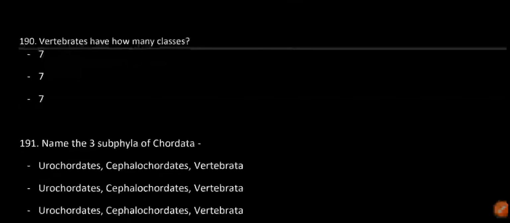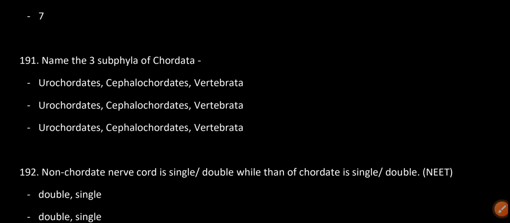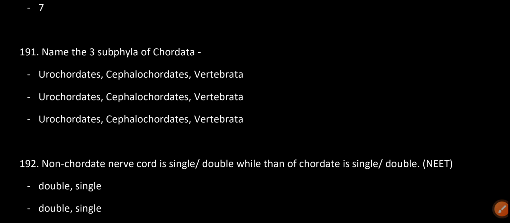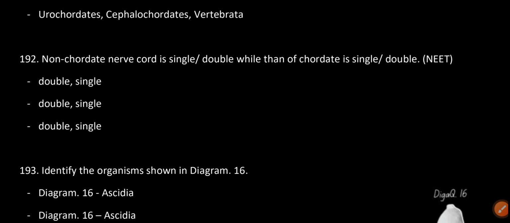Vertebrates have how many classes? Seven. Name the three subphyla of chordata. Urochordata, cephalochordata and vertebrata. Non-chordate nerve cord is single or double, while that of chordate is single or double?